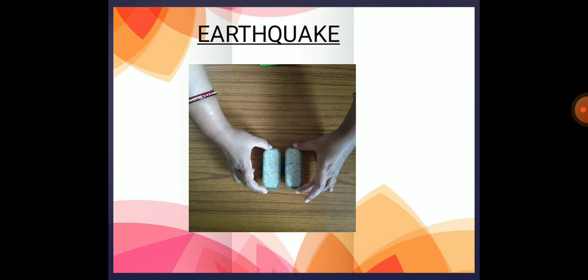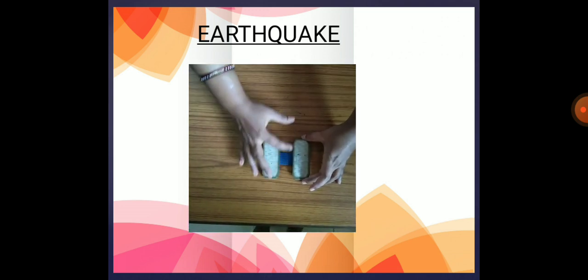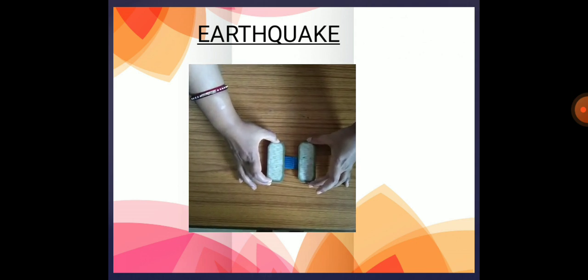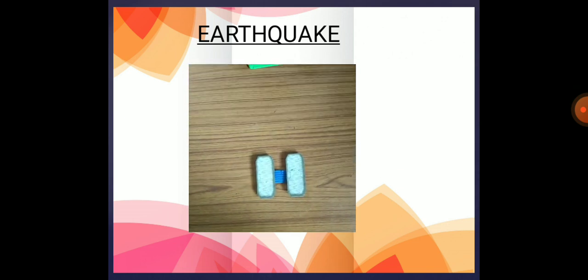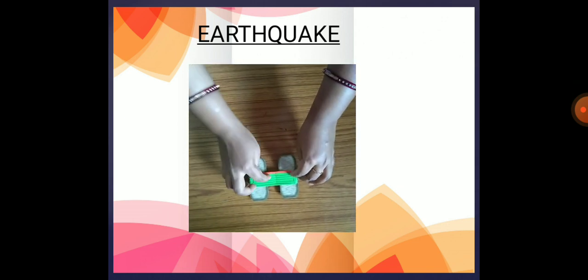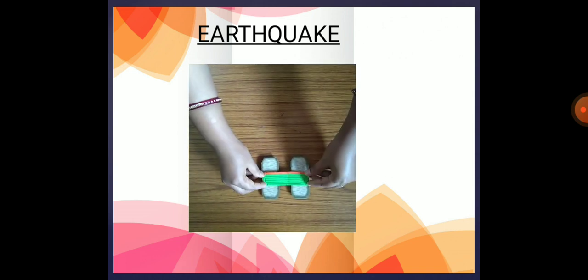When these plates are separated apart from each other, a new crust will be formed here, and then also there is no earthquake. But the inner core, present inside the earth, produces a tremendous amount of energy.